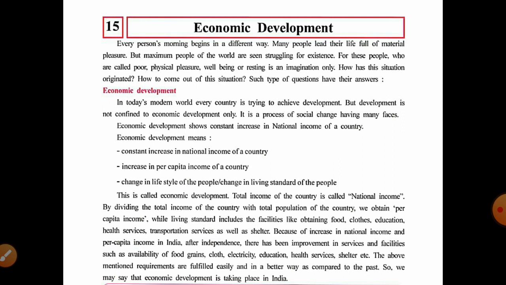Many services have improved, or are improving. The above-mentioned requirements are fulfilled easily and in a better way as compared to the past. Presently India is having good economic development as compared with India before independence.